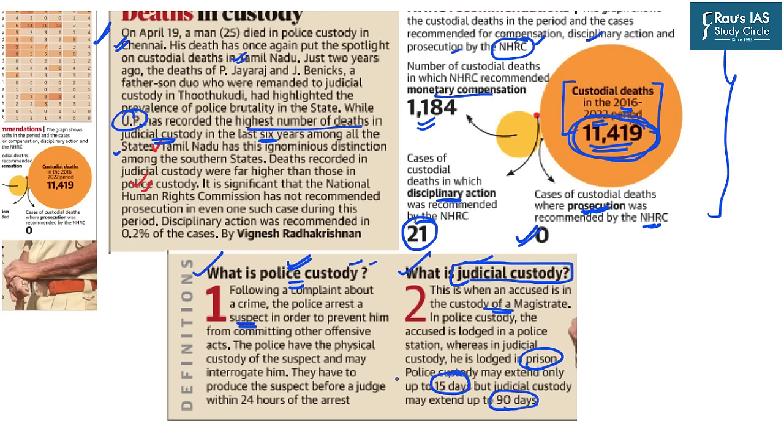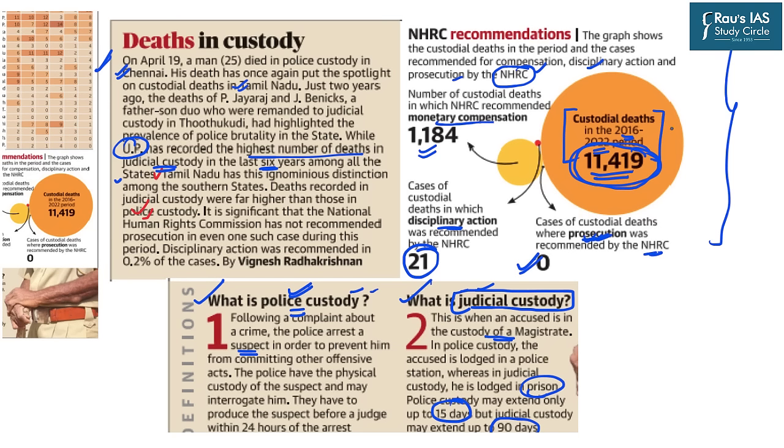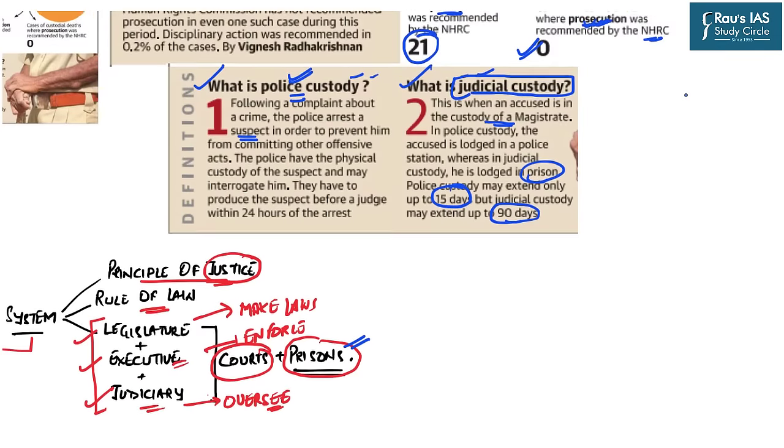In police custody, the accused are often questioned and interrogated, and that is why it takes place within the premises of the police station. But as we have discussed, custodial death is one of the major issues which accused prisoners face in police as well as judicial custody, so let us discuss this issue in detail.